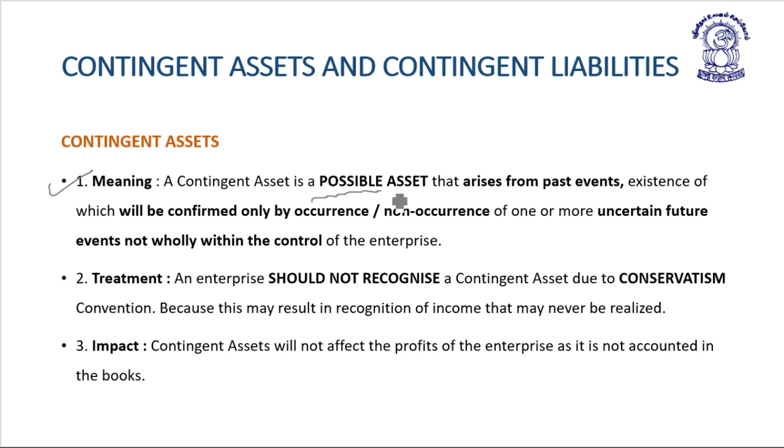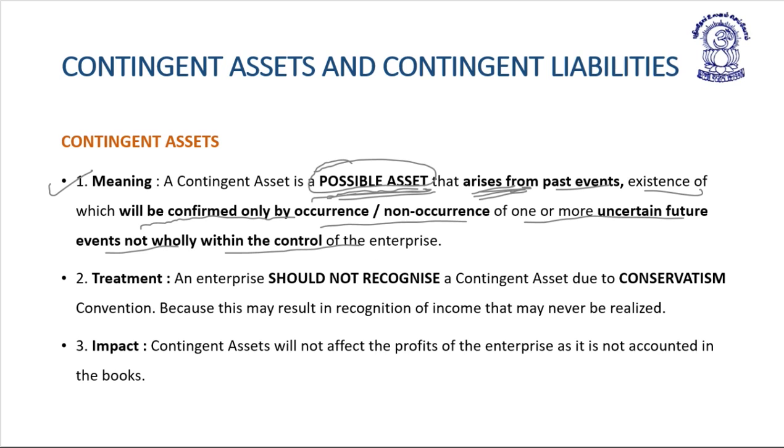It is a possible asset that arises from a past event, the existence of which will be confirmed only by the occurrence or non-occurrence of one or more uncertain future events not wholly within the control of the enterprise.